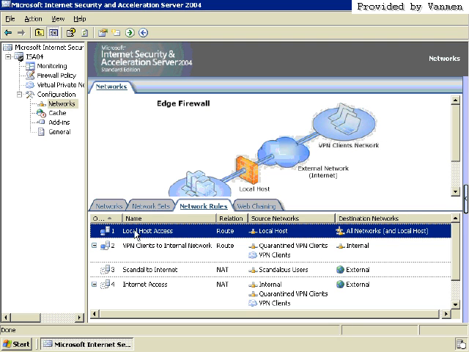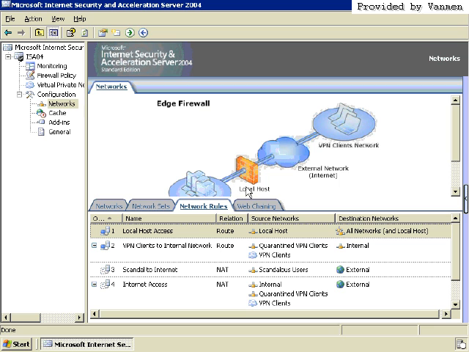You can see first off, local host access. The rule is route from the local host, and who is that? That's the ISA server, going to all networks. So that means any interface on the ISA server will route to any one of these other networks. So I can ping, I can do anything that's not blocked by a firewall policy rule using the system policy from the ISA server. So all routing is defined there.